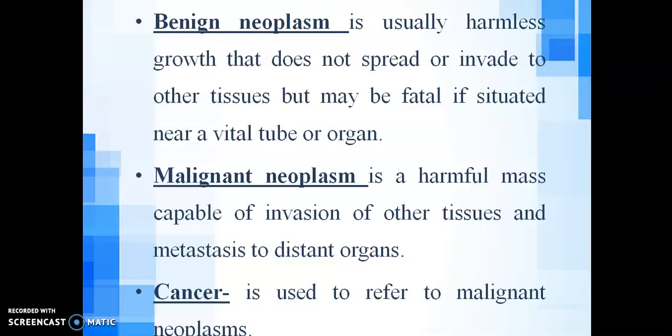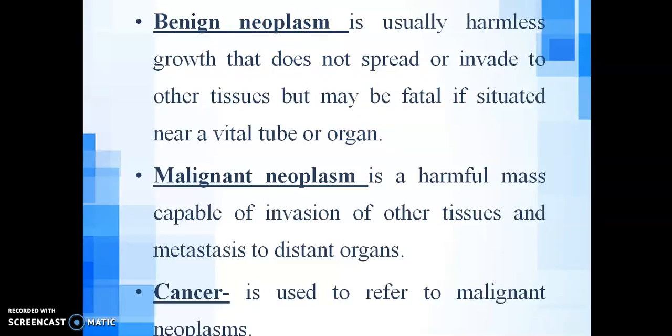For example, in mediastinum there is a benign neoplasm, and the neoplasm is increasing its size in an uncontrolled way, and it can compress the heart, and the heart rate can be affected, or it can compress the lungs. The respiratory ventilation can be affected. So benign neoplasm can sometimes cause harm.